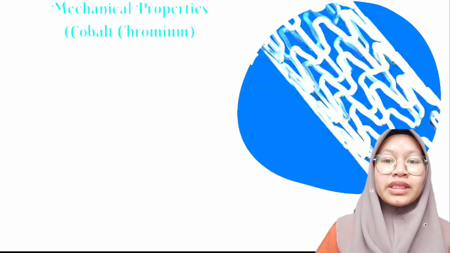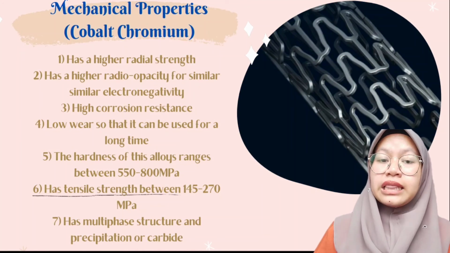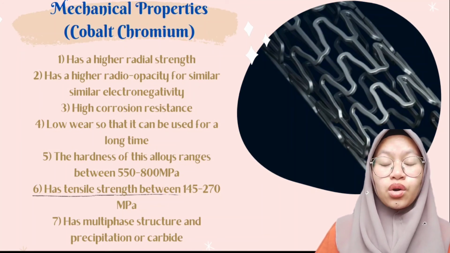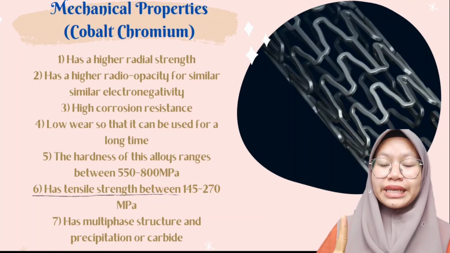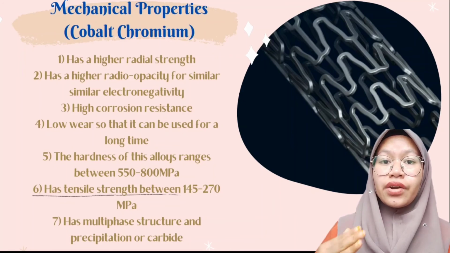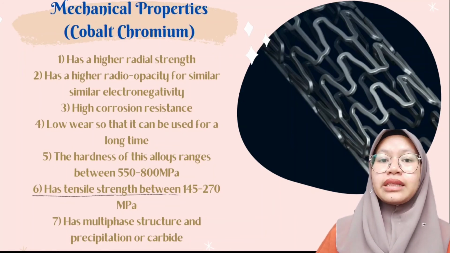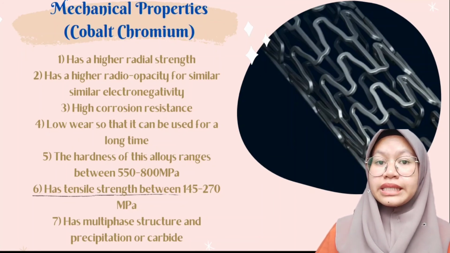Next are the mechanical properties of the coronary stents. The material we use in this coronary stent is cobalt chromium. The first one is that it has a higher radial strength and higher radiopacity for similar electronegativity. The next one is that the corrosion resistance of this coronary stent is high.